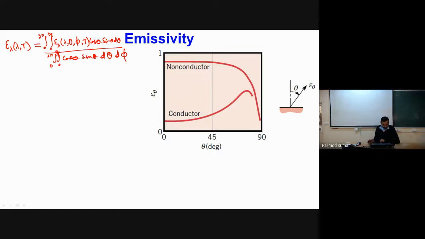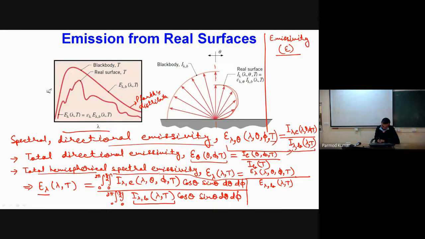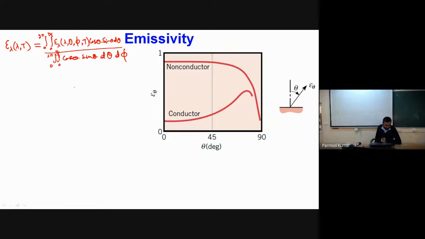Okay, so is this point clear? What I have done, this term I have taken to the numerator, and this fundamental definition of spectral directional emissivity I have used, which is the ratio of I lambda comma e divided by I lambda comma b. Is this point clear? How I have written this step? Please tell me if you are having any confusion. Yes, sir. Okay. Now, if I do integration of this one, can you tell me what I will be getting?